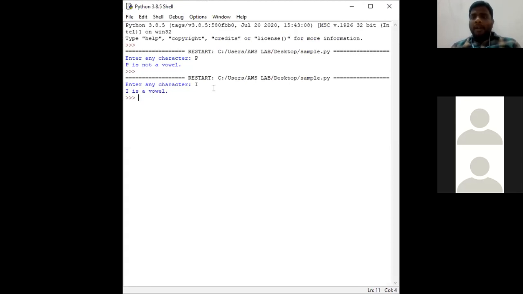In an if we can give n number of conditions, whereas in between if and else there can be n number of elif statements.